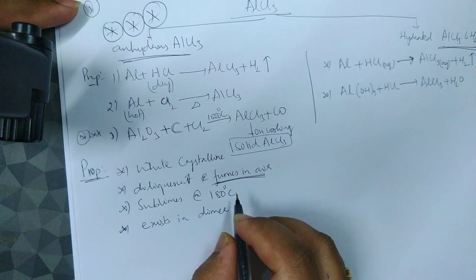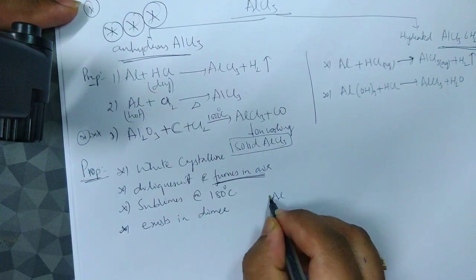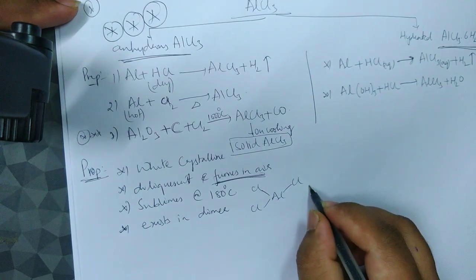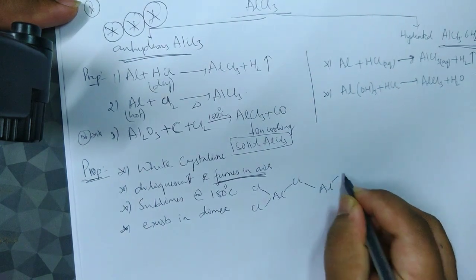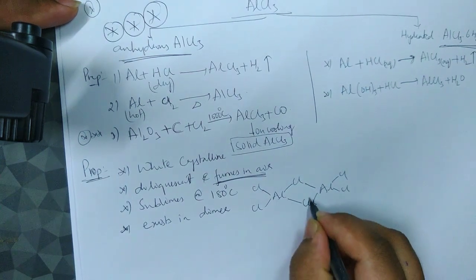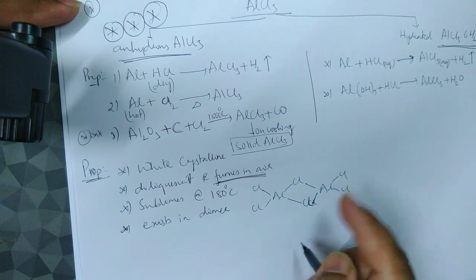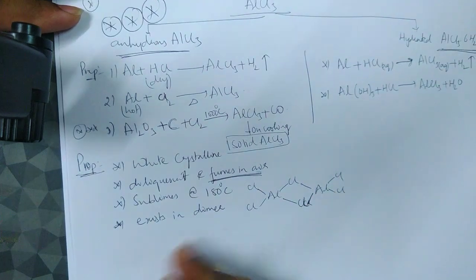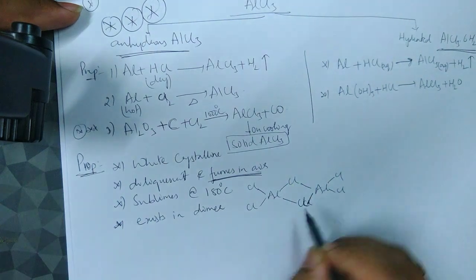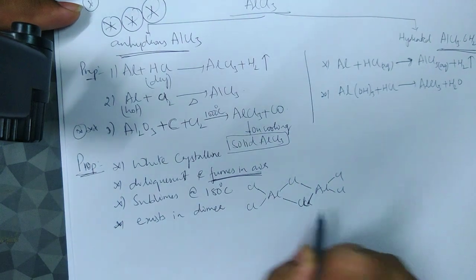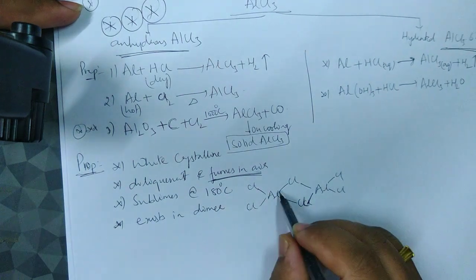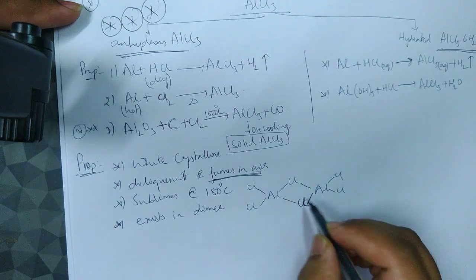Okay, so the dimer, that is AlCl2 bonded to AlCl2 through Cl. Now mind it, the same structure you have seen in diborane, right? But there in B2H6, the bond was a banana bond. Now here in Al2Cl6 it is not a banana bond. Of course these atoms lie in one plane, this chlorine above the plane, this below the plane, no doubt in that.